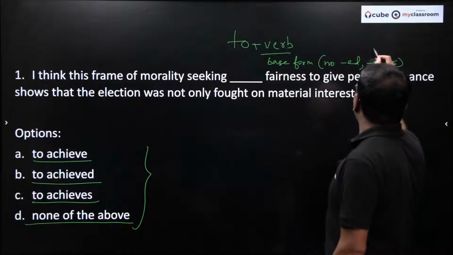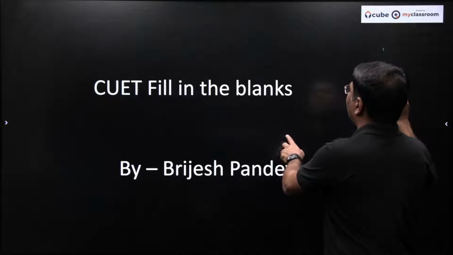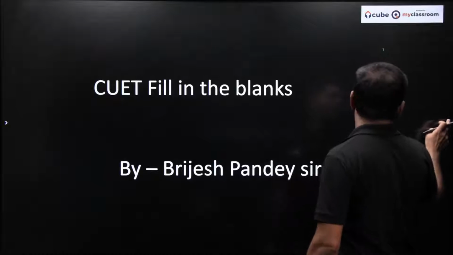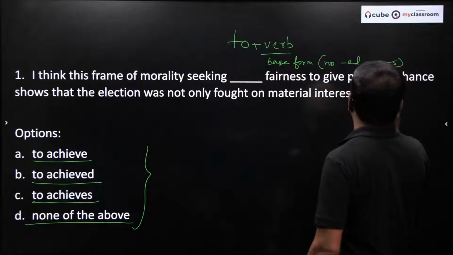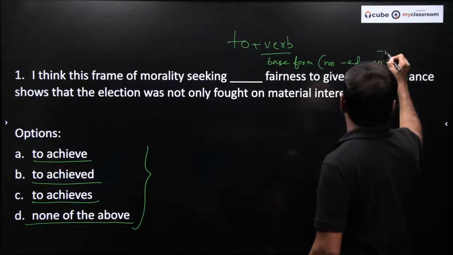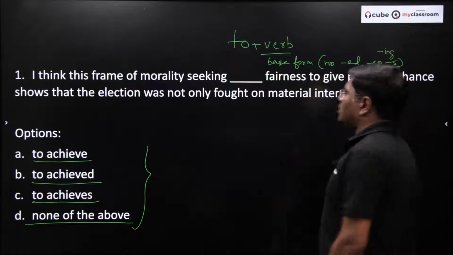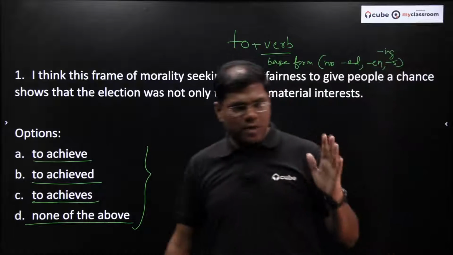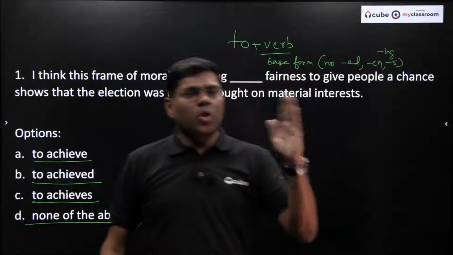Even -ing I can put here, right? Just a moment, right? So even -ing has to be avoided. Nothing of this kind will come. The verb will come as a pure verb, right?